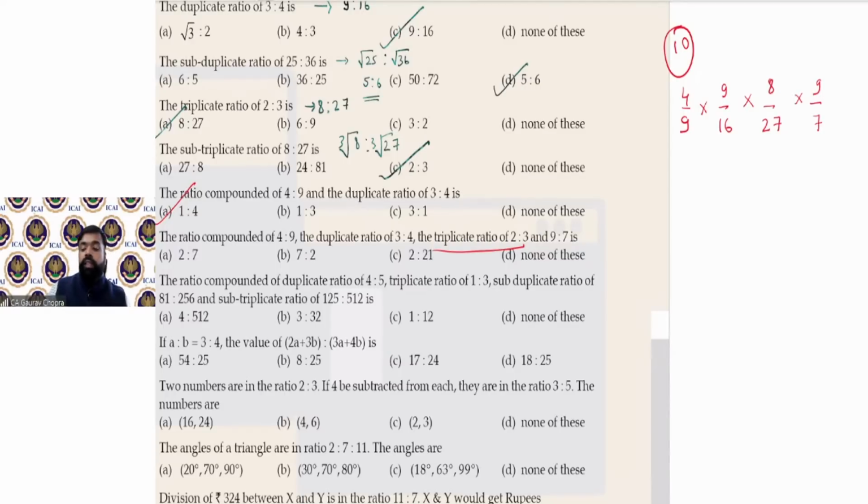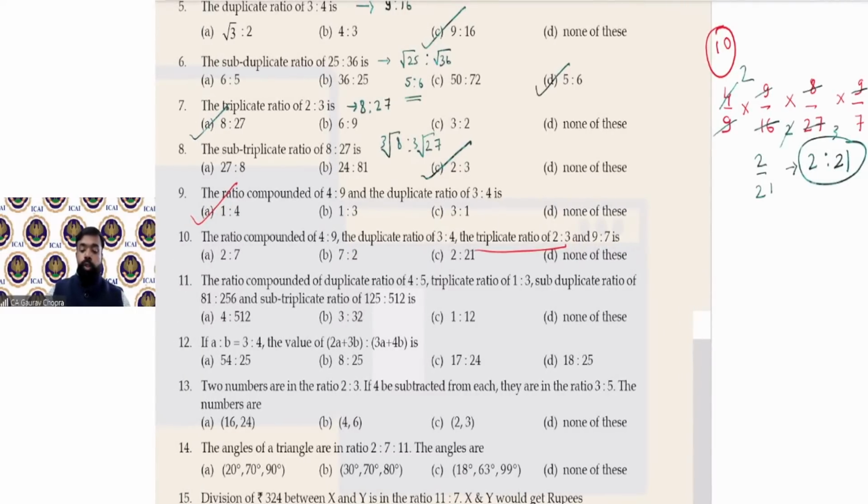Next step is to cancel them. 9 is cancelled. 8 and 16 को हमने cancel किया. Then this 9 is cancelled. Now see what is left. 2 upon 21. This can be written as 2:21.